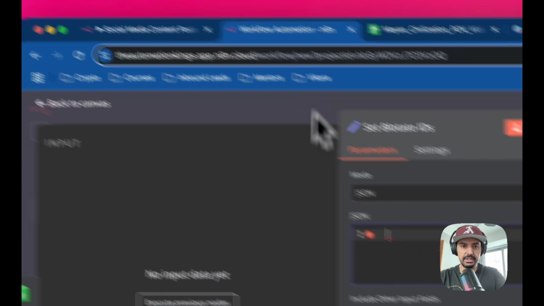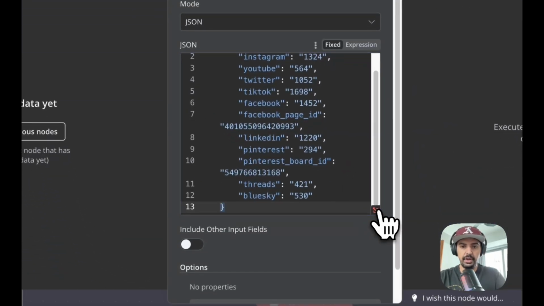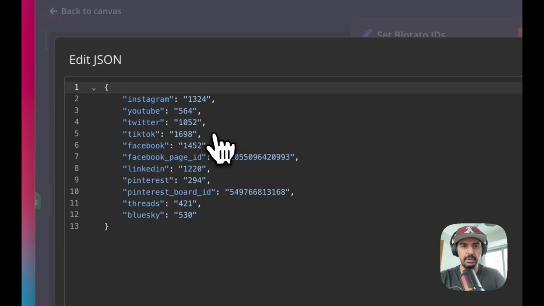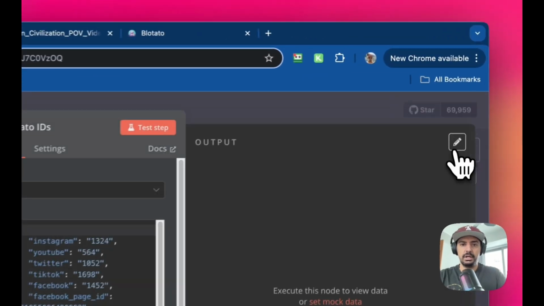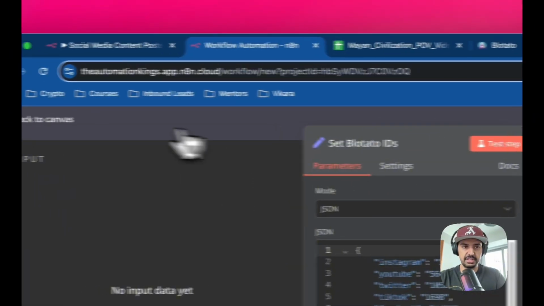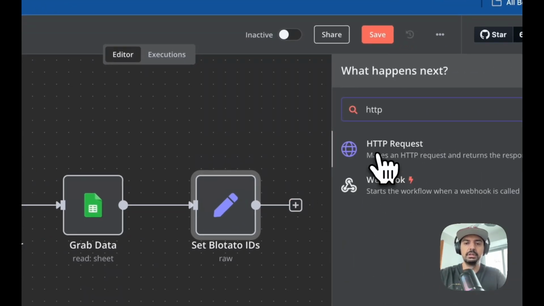So just copy that over back to the JSON, paste that. Now, everything here can be obtained from inside of your Platato account, except for the Princess board ID. I'll show you how you get that, okay? So just save that in there, and then make sure you test the step. And then the next one is going to be the HTTP request.